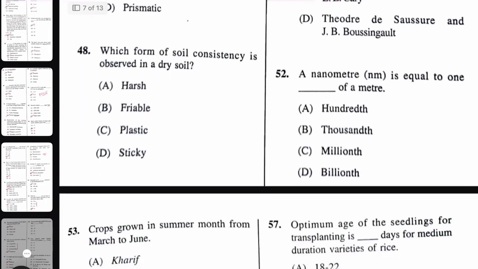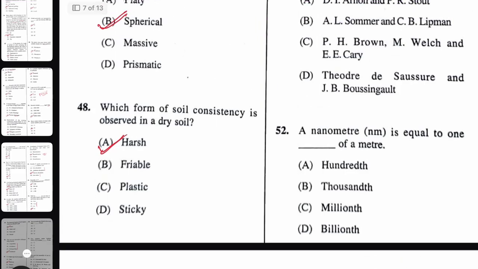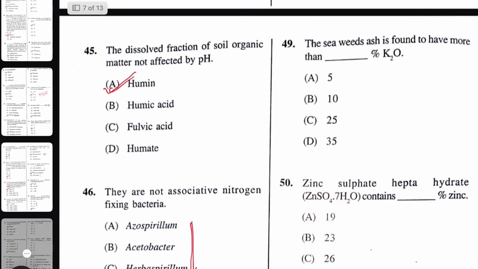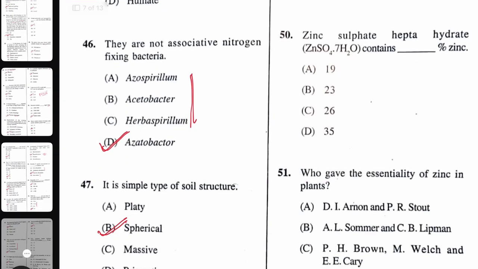Next, which form of soil consistency is observed in dry soil? That is hard or harsh soil. That will be the suitable term. Next question, the seaweed ash is found to have more than dash percent of potassium. What I found is 5%. It is one kind of doubt, I must say, because it should not be like a hard and fast rule that it must be 5%. So you can find a suitable answer and let me know in the comment section if you found it. Then zinc sulfate heptahydrate contains dash percent zinc, that is 21 to 23%. The right answer will be 23%.